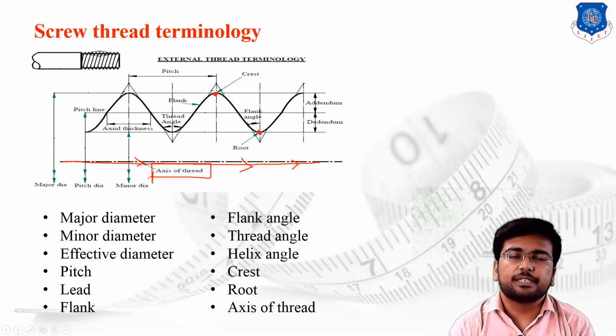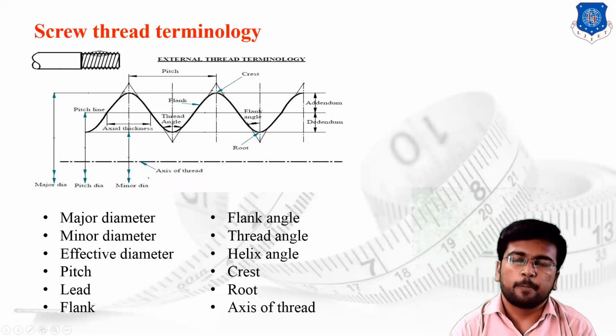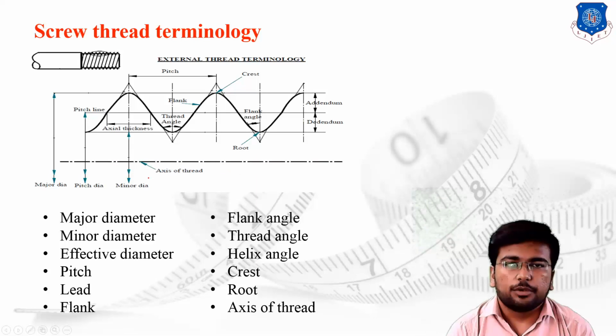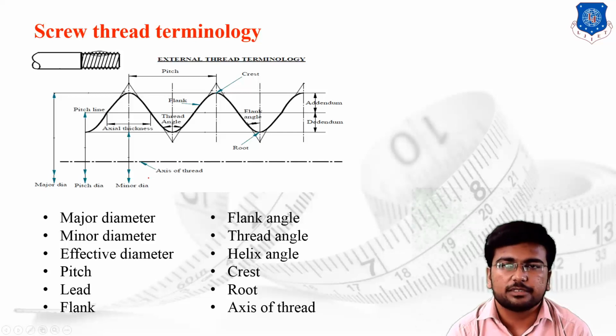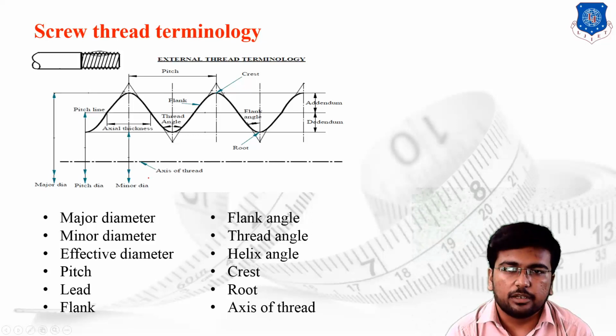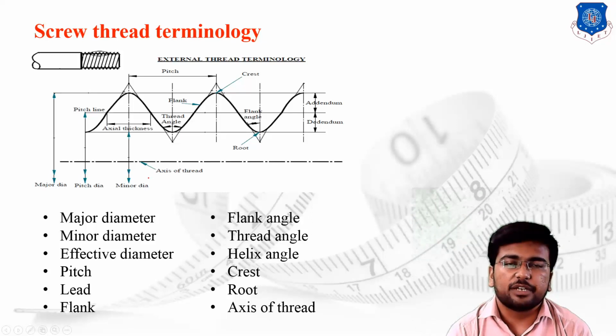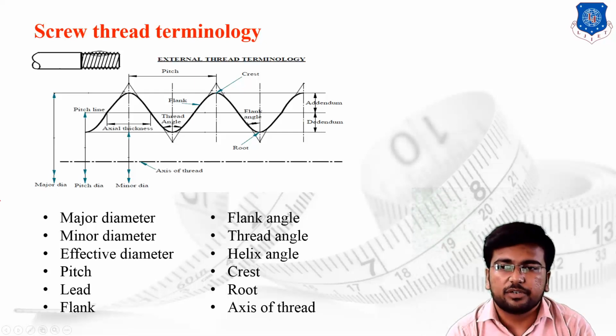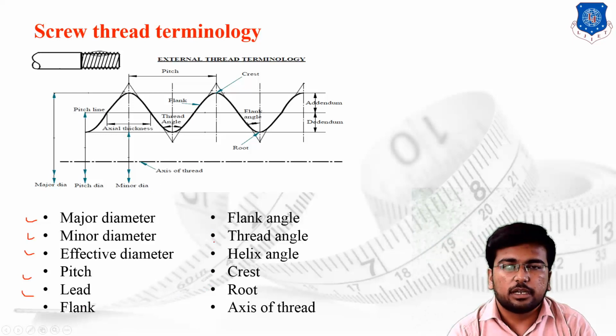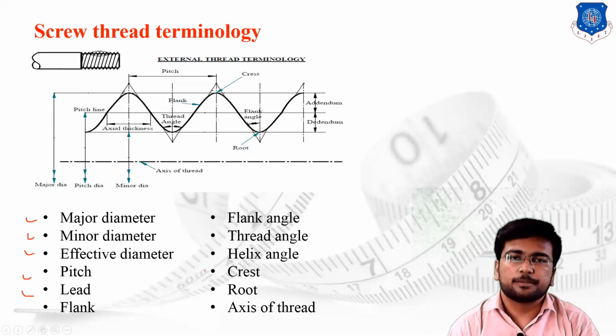So guys, this is the basic terminology of the screw thread profile. We are winding up our lecture here. We have started the new chapter, measurement of screw thread and gear, beginning with the concept of the screw thread profile, and then we discussed its terminology. From the next lecture, we are going to start the different measuring instruments which can measure these different parameters. You can check on your screen. All these parameters can be measured by different measuring instruments, and we will discuss the instruments which are very helpful for measuring such angles and dimensions.